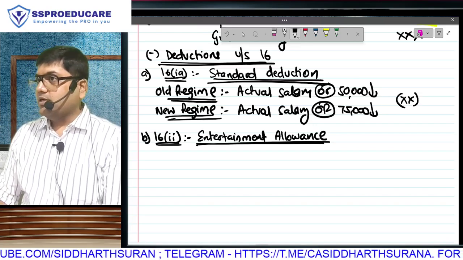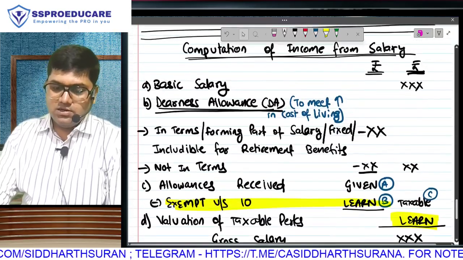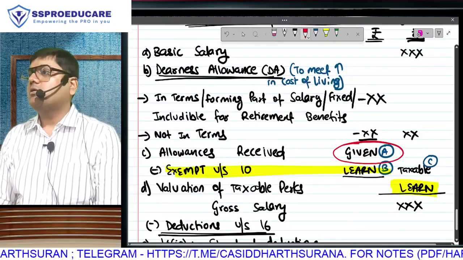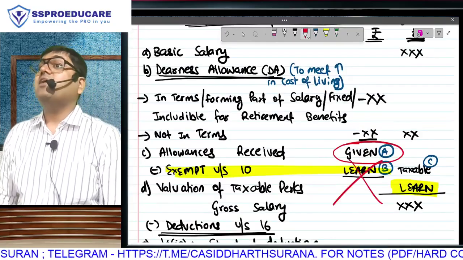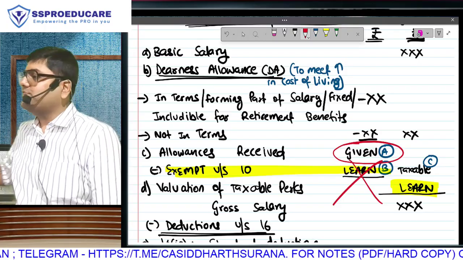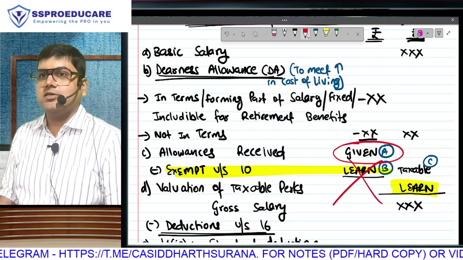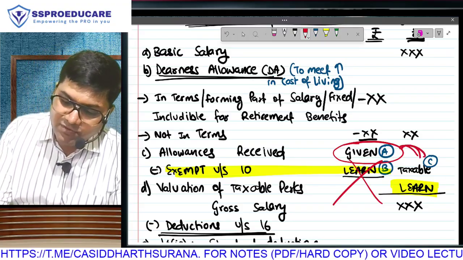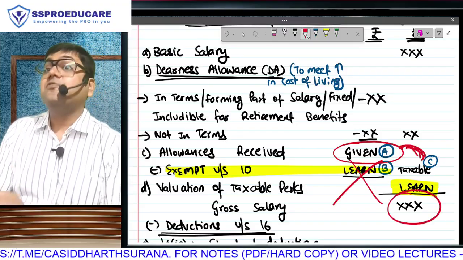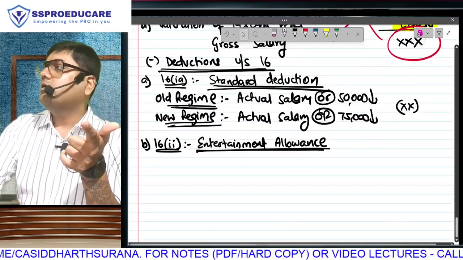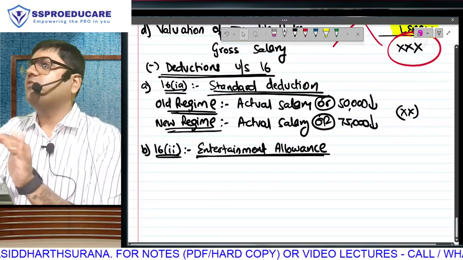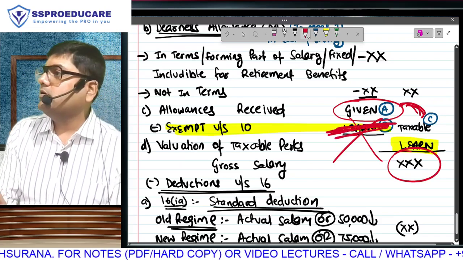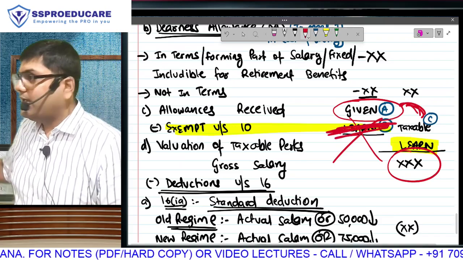Listen to me carefully. Is this an allowance received? One minute, here. That means, entertainment allowance will be written here in the amount given. And there is no exemption. Why is there no exemption for entertainment allowance? Because we are giving you a different tax benefit in the form of deduction. In other words, if your employer is giving you entertainment allowance, the amount received will fully come in the outer column and it will come in the total. There is no exemption because we are giving deduction. Whatever is the entertainment allowance received, nothing will be exempt. So the received A will directly become C and come in my total.